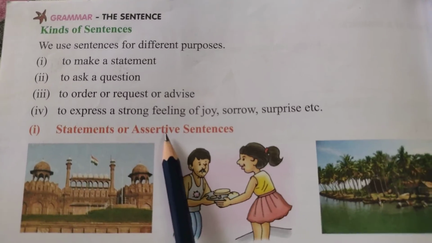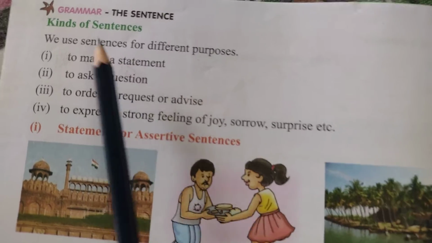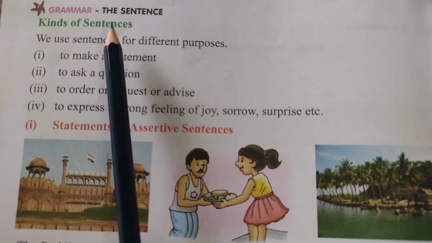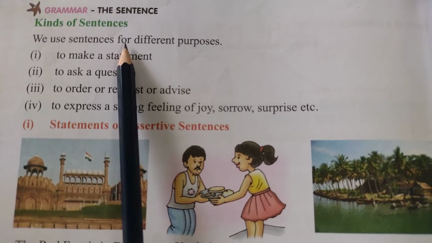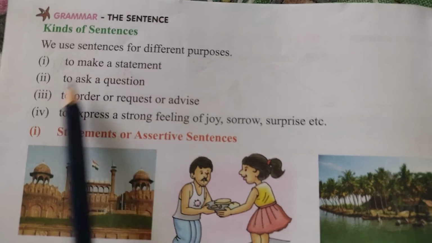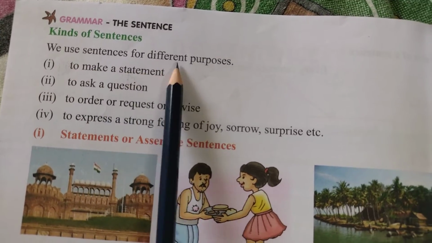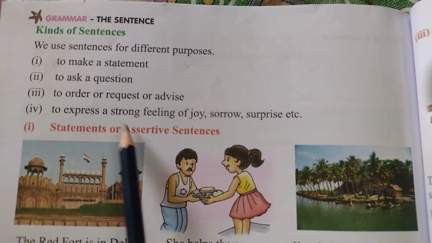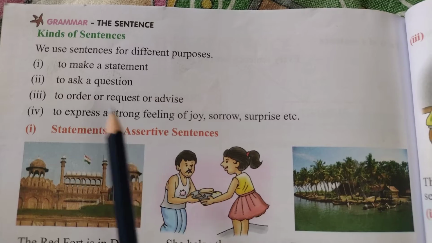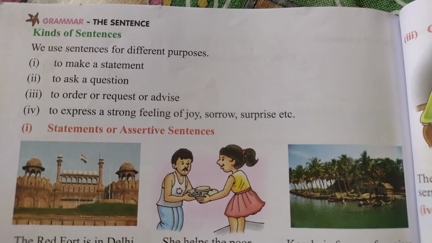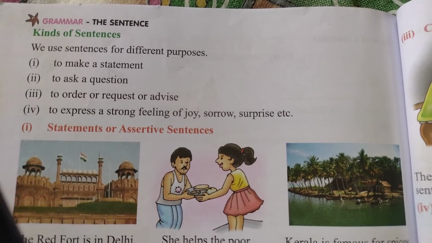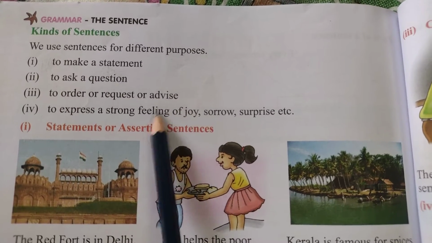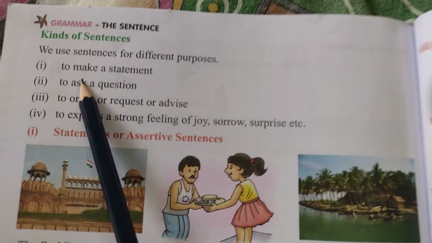So this is all about subject and predicate. Now going to the kinds of sentences. Okay, now there are four kinds of sentences. What are those four kinds? Now we can see. We use sentences for different purposes. Why do we use a sentence? To make different statements, different questions, and all those things we need when we are talking to someone else. When we want to communicate with others, we have to make sentences. What are those and how many kinds are there? Let's learn about it.